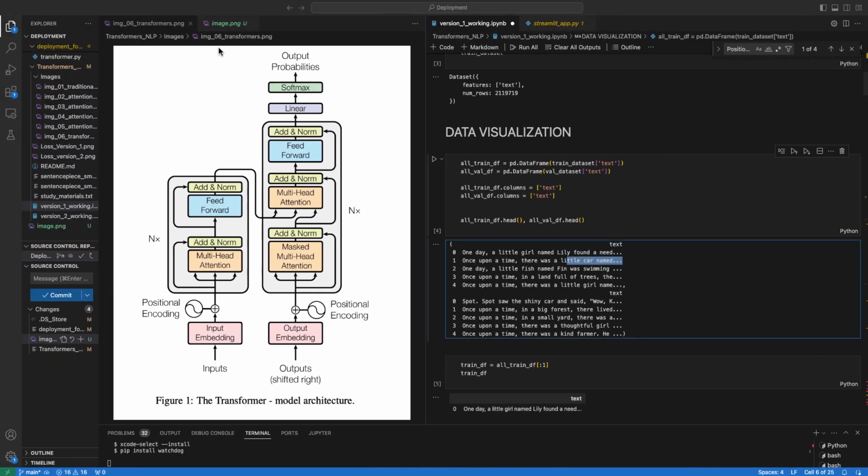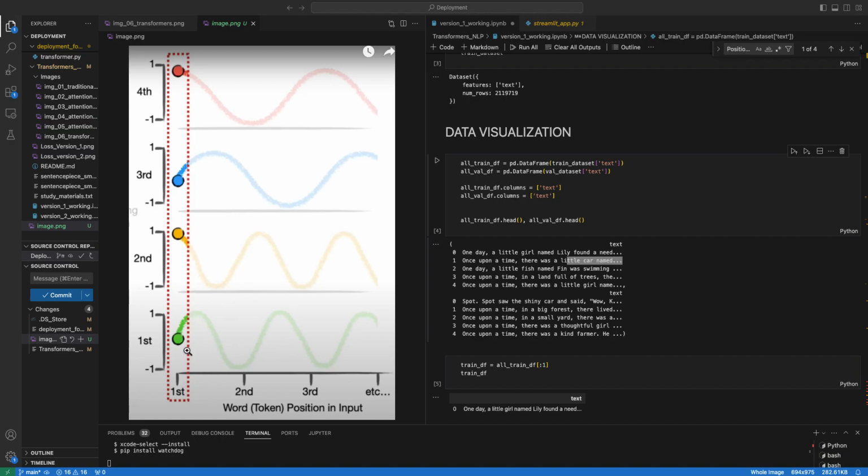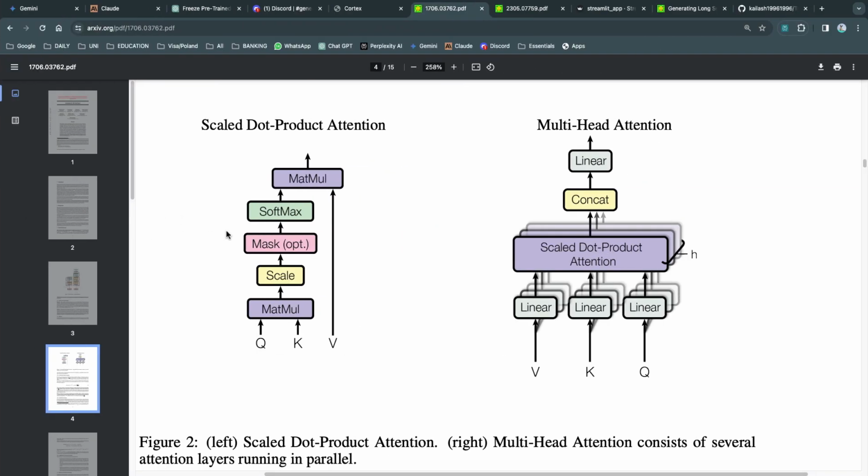So how do we do that? Using sine and cosine waves, something like this. Using these sine and cosine squiggly lines, we can find unique numbers that represent the position of each given word. And if we add these positional encodings and embeddings, we get a final output.